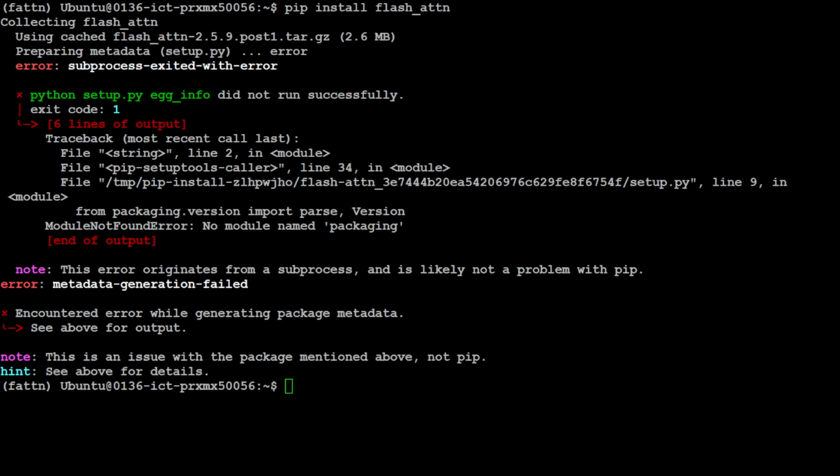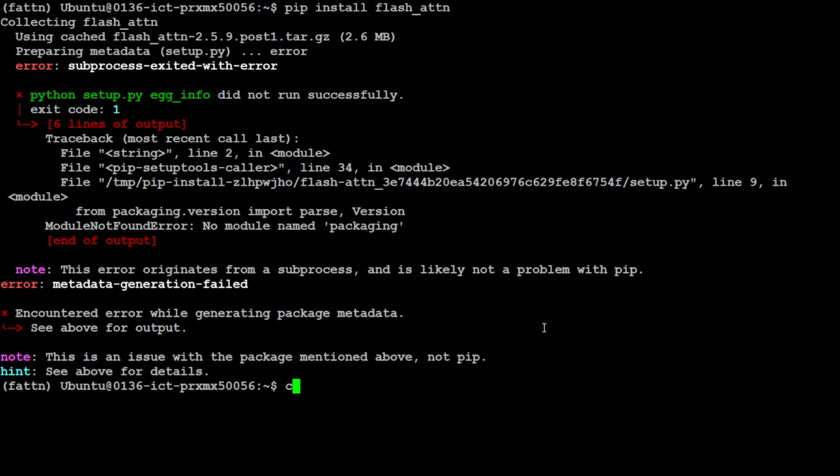If you're trying to get this flash attention installed on your Windows, Linux, Mac, or any other operating system, and getting this weird error where it is complaining about some of the packages or about NVCC, then it means that it is unable to find the CUDA home, and that is what you need to set. Especially this error occurs when you are using Conda or Miniconda. Let me tell you how you can resolve this.